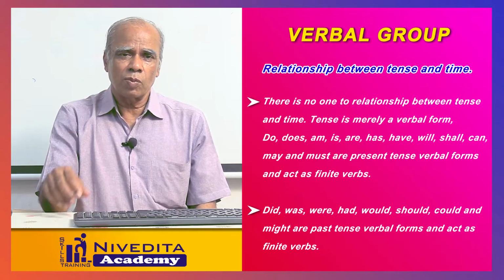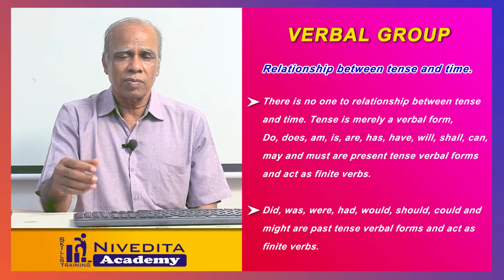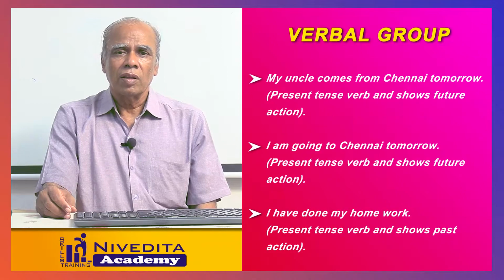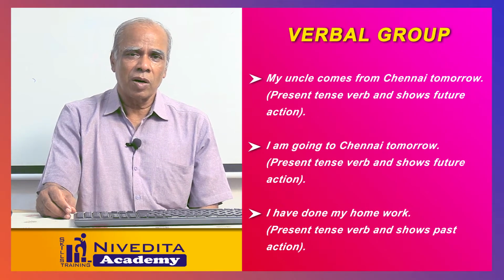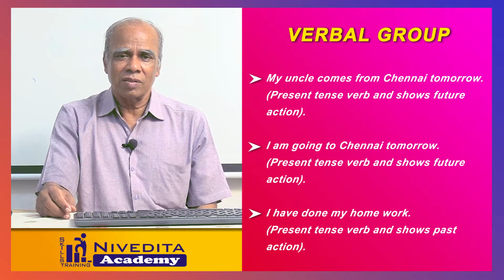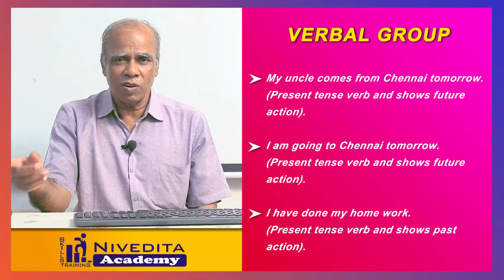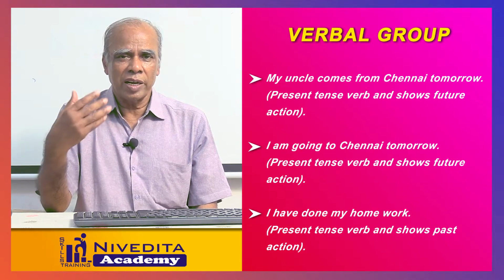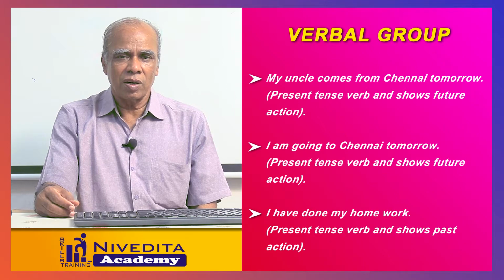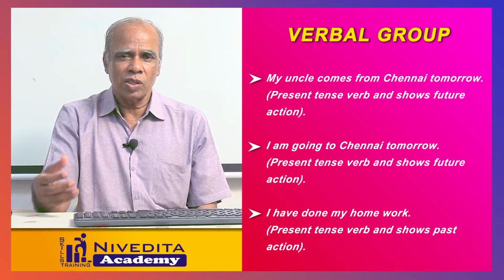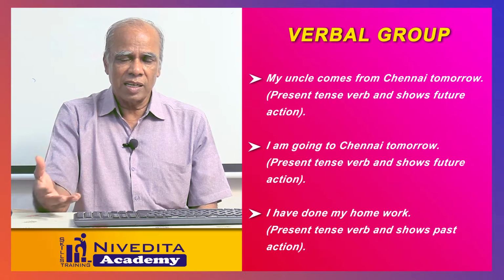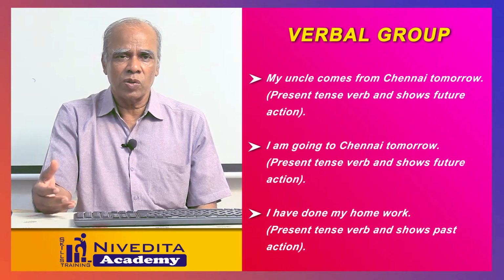I'll ask you a few questions. Modern grammarians are saying some questions, some examples. My uncle comes from Chennai tomorrow. I already quoted this. Comes is a present tense. It is used for future. I am going to Chennai tomorrow. You are using a present tense for a future action. I am going to Chennai tomorrow.